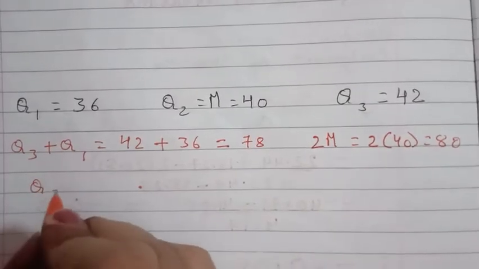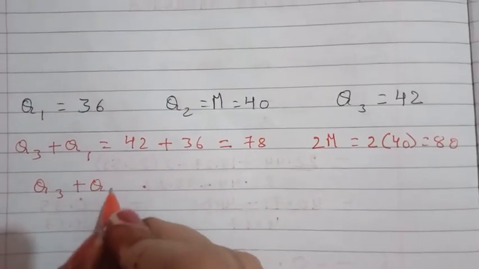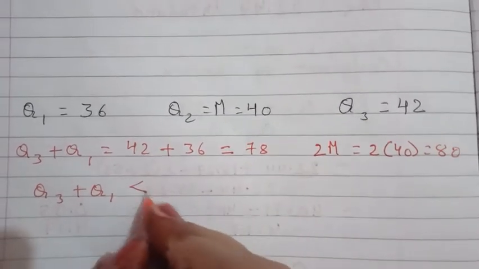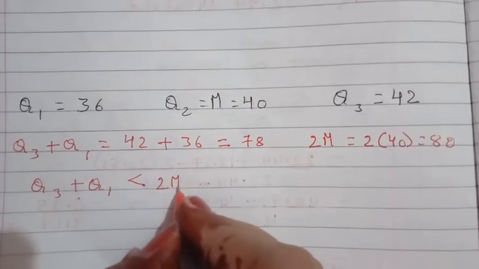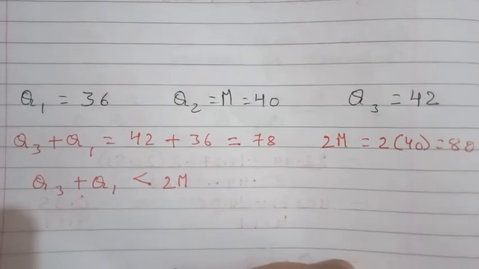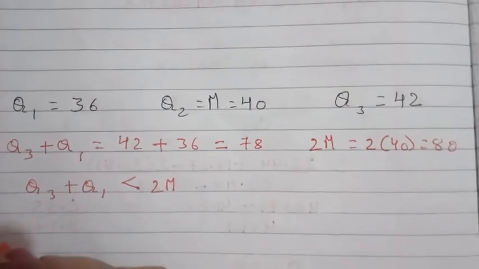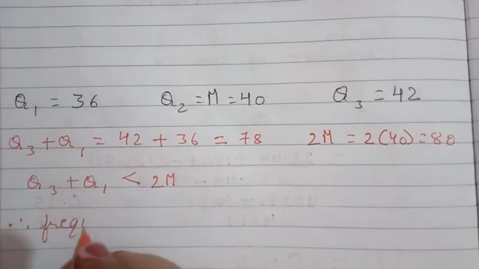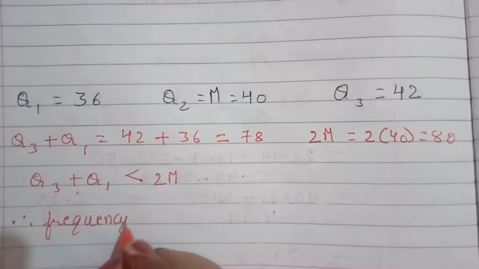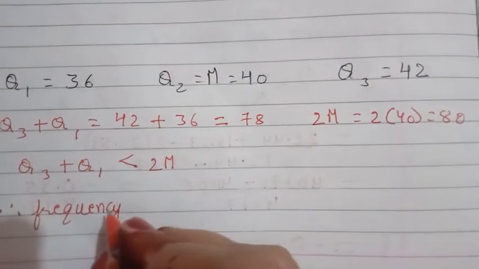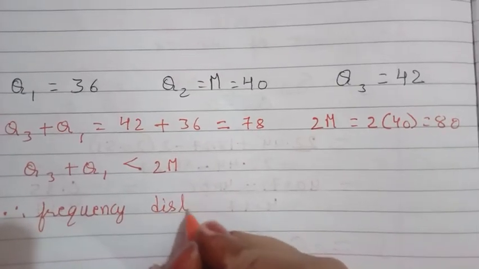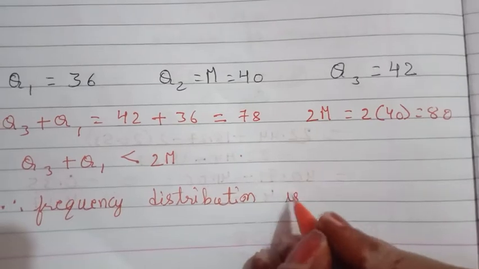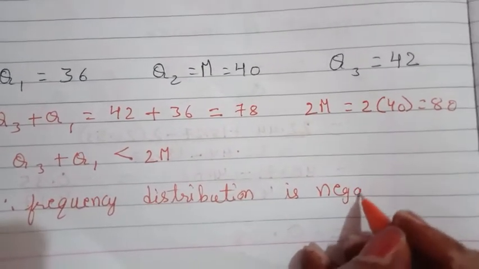So here Q3 plus Q1 value is less than 2 times of median. So we can say that the frequency distribution is negatively skewed.